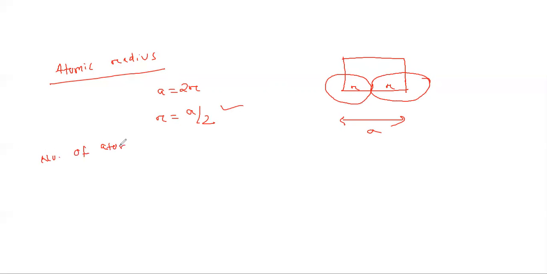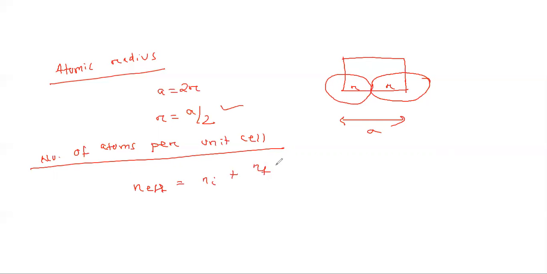The next is the number of atoms per unit cell. How to find the number of atoms per unit cell? Here n effective, that I have already told you in the previous class: n effective equals ni plus nf by 2 plus nc by 2.